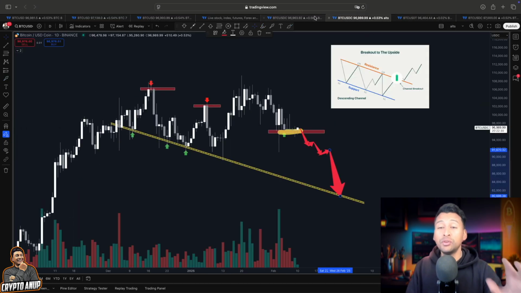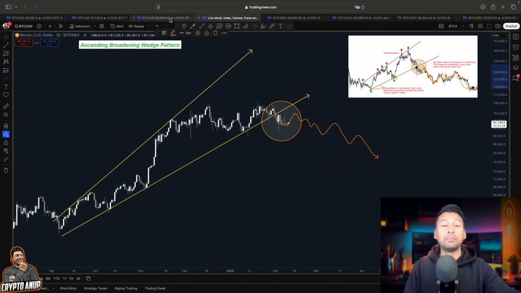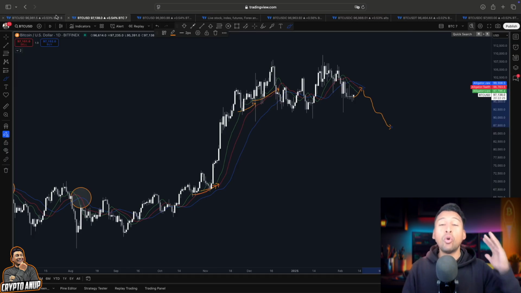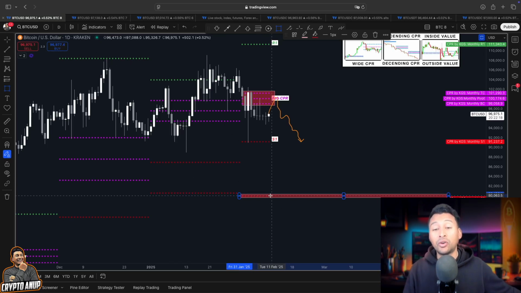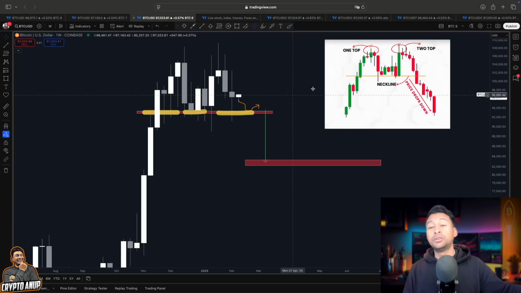So what I'm trying to pinpoint with all of these examples is that Bitcoin must hold the support we have around 90 to 95,000, because as soon as that support gets broken, you can see the next target according to the CPI indicator sits around 80,000. The bearish target according to this double top pattern also sits around 80,000.